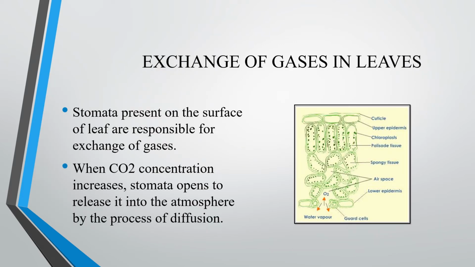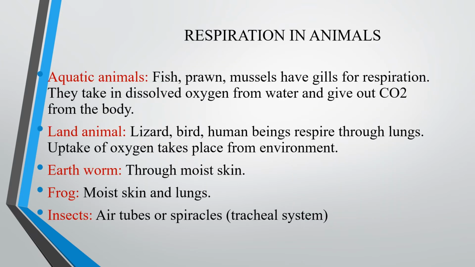Exchange of gases in leaves. Mostly in leaves, it is stomata only because it is present on the surface. So O2 is entering during respiration and CO2 is coming out. During photosynthesis, CO2 is coming inside and O2 is coming out by the process of diffusion.